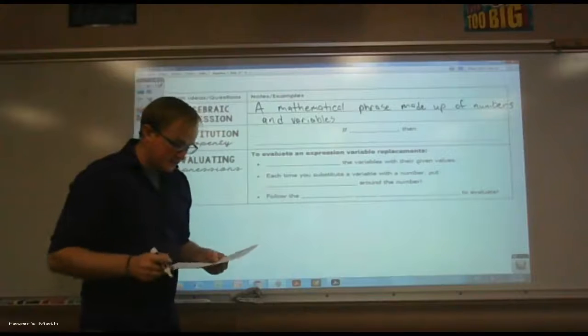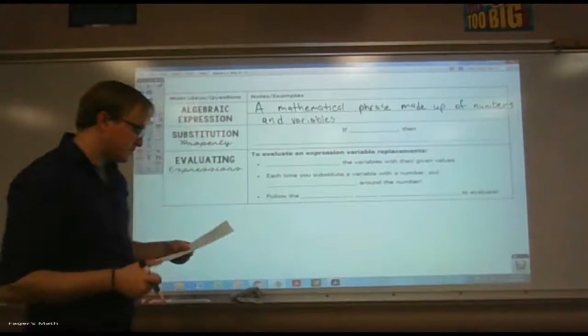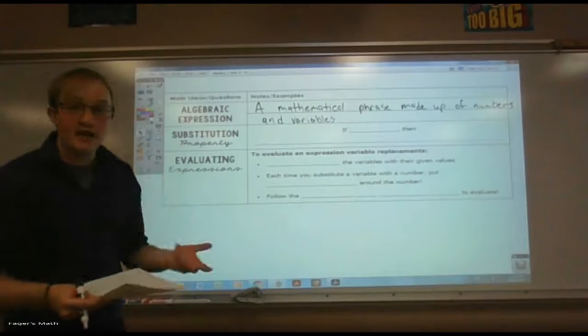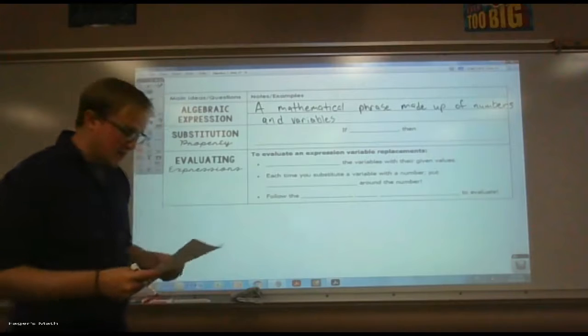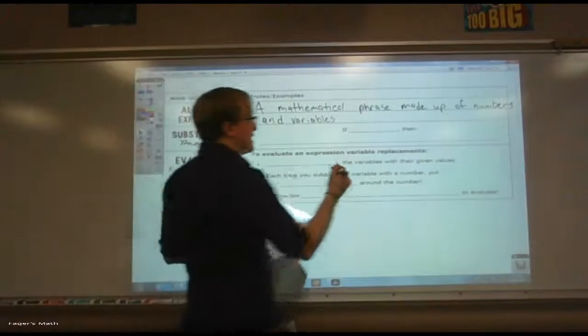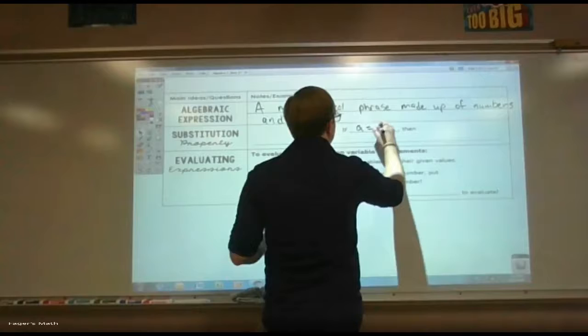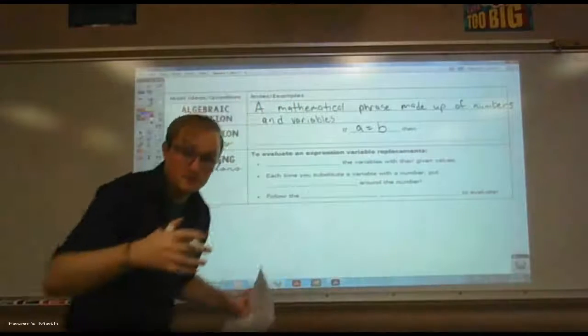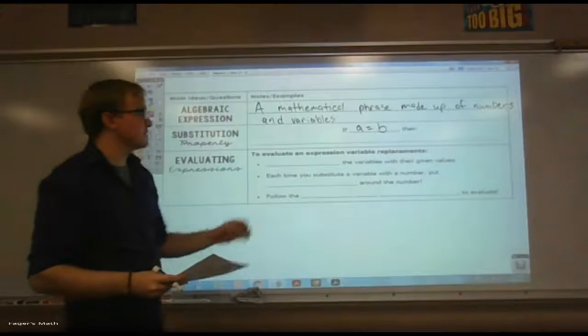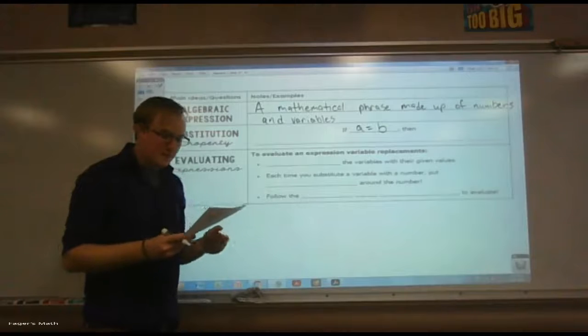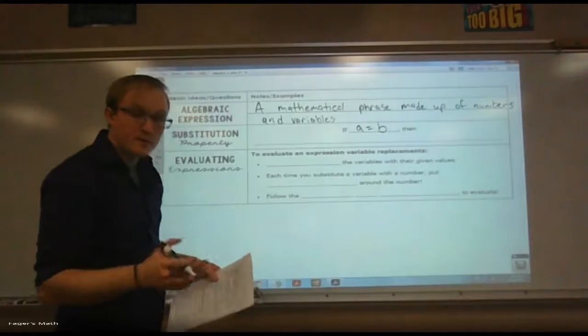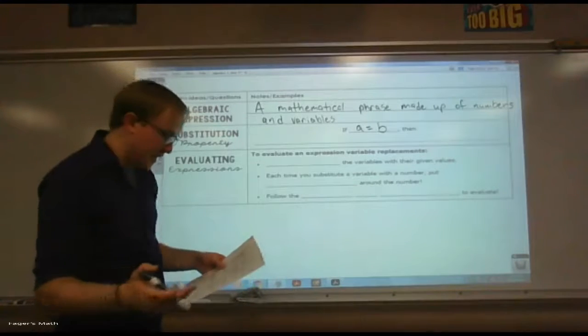So, for example, if we're looking at the substitution property, this thing is going to be very handy. It's going to be what we do. So, suppose A equals B. I know these are 2 letters. Let's just go with it. Trust me on this. If A equals B, then A may be replaced for B in any expression.